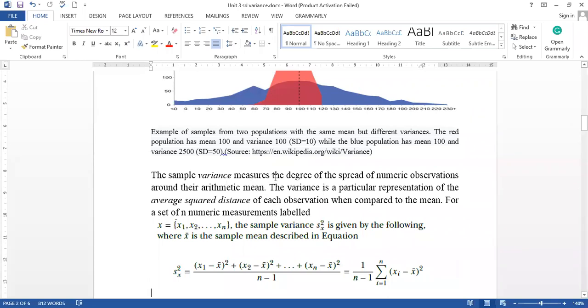So sample variance measures the degree of the spread of numeric observations around their arithmetic mean. The variance is a particular representation of the average square distance of each observation when compared to the mean. Suppose we have any data set X in which there are n number of values, x1, x2 up to xn. The sample variance is basically s square or sigma square.